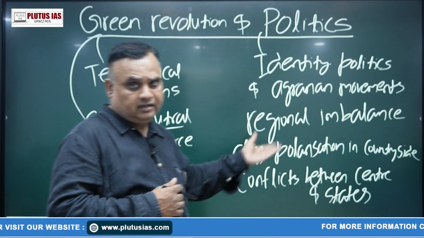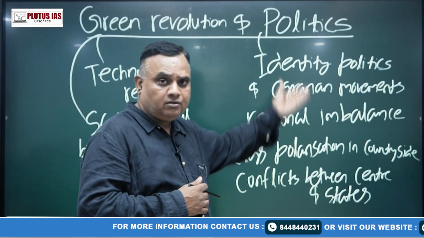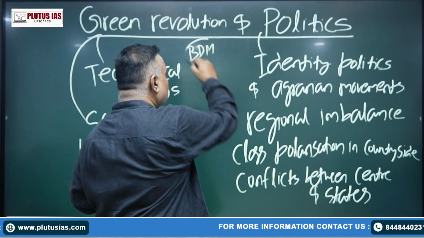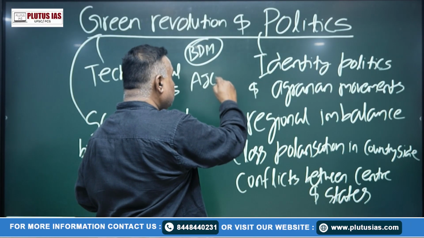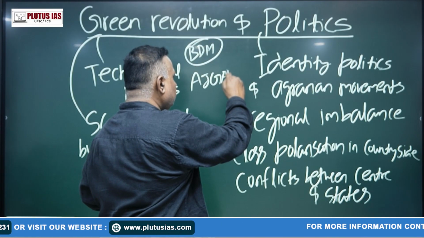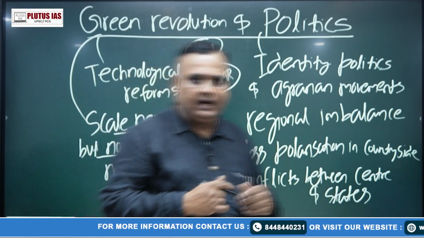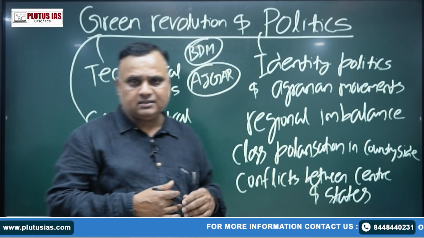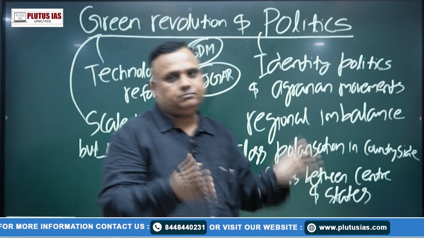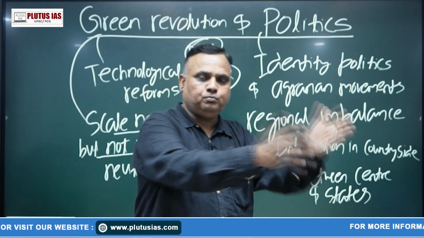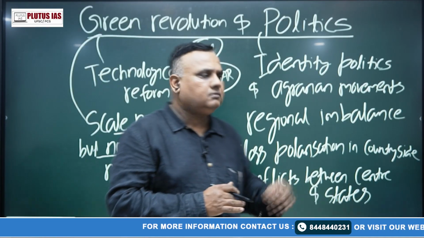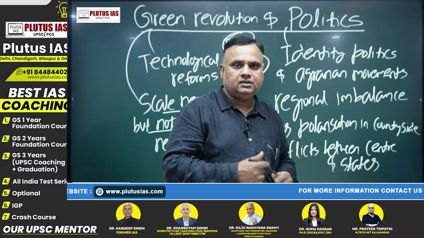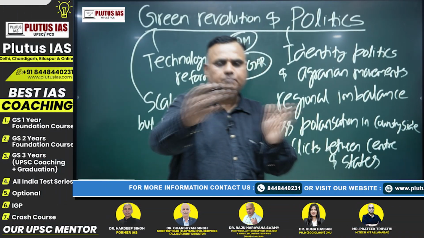The intermediary castes' assertion also increased, regional parties also emerged, and the Congress traditional equation of BDM, Brahmin, Dalit, Muslim, was partly broken by AJGAR, Ahir, Jat, Gurjar and Rajput. After 1990, VP Singh added MAJGAR, included Muslims in it, to break BDM, and Dalits parted ways from Congress, went to BSP, and the Brahmins by and large shifted to BJP after Mandal Kamandal, and the Muslims also shifted towards Samajwadi Party and RJD and other regional parties. That was the impact later.